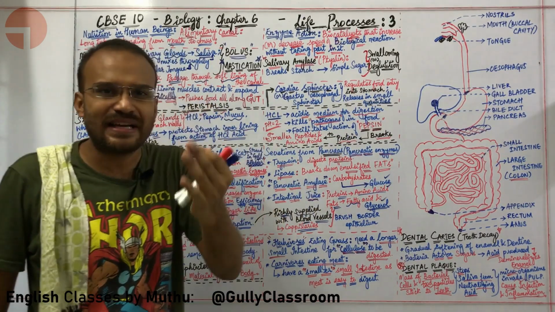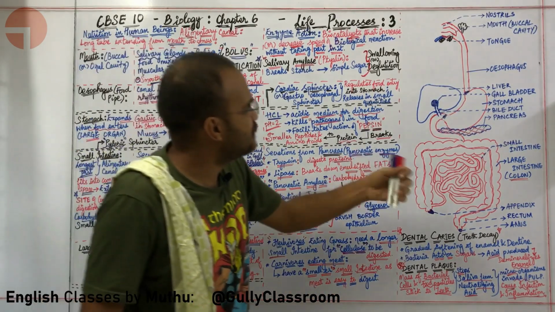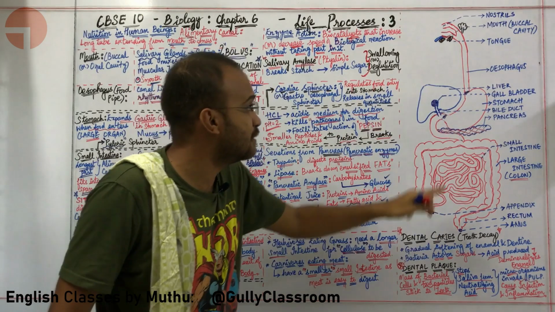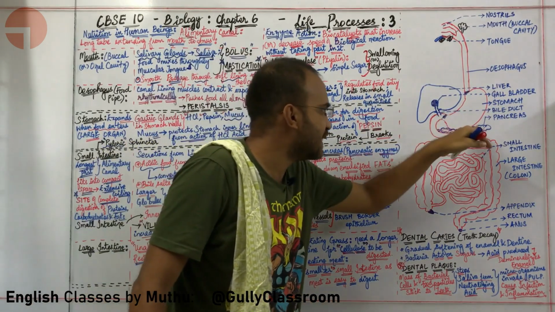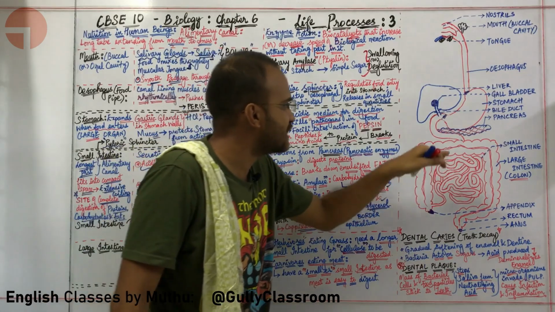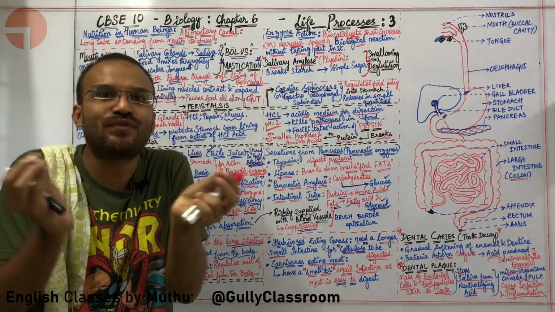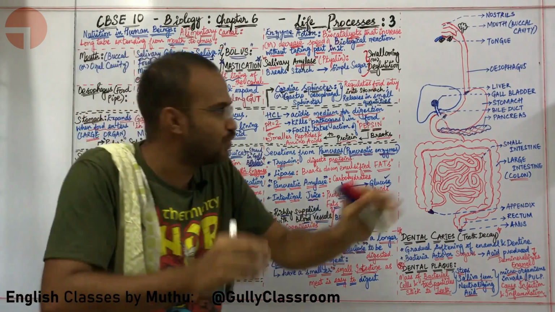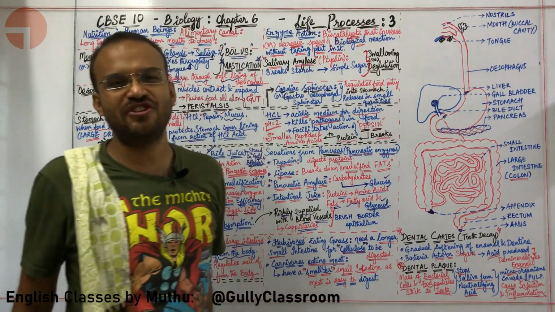These enzymes are secreted by different parts of our body. Some enzymes are secreted from the saliva, some enzymes are secreted by the gastric glands of the stomach, some enzymes are secreted by the pancreas, some enzymes are secreted by your small intestine. Many different enzymes react with the food at different parts of our digestive system and help in its digestion.